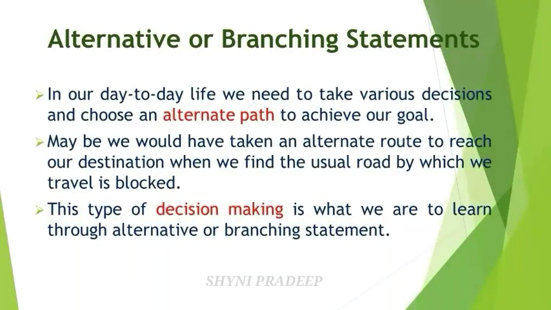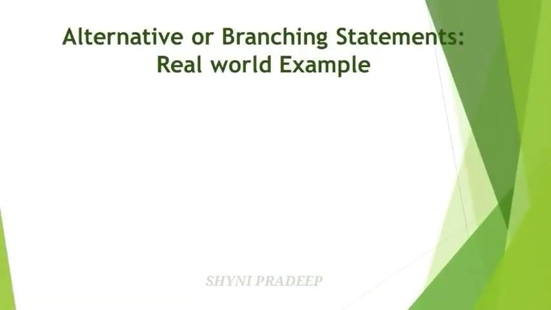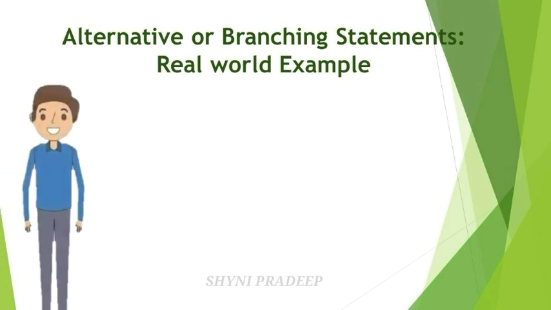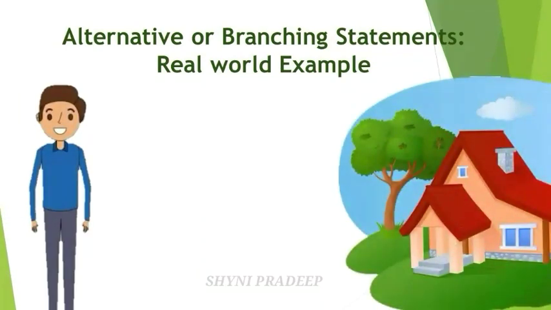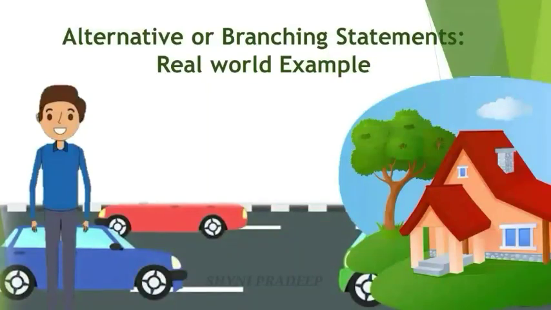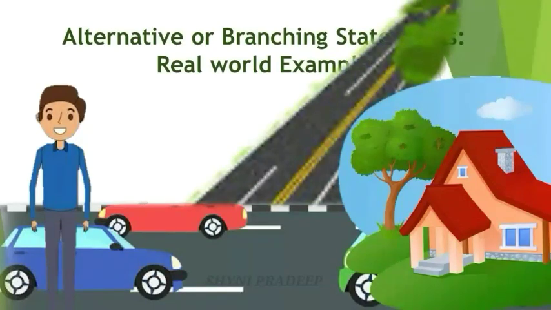Now coming to the next topic, alternative or branching statements. This alternative or branching statement is also called decision making statements. In our day-to-day life, we need to take various decisions and choose an alternate path to achieve our goal. For example, you are standing here and this is your home. So this is the road. Now you want to go to your home, but the road is blocked, so you can't go this way. Then what will you do? You take an alternative path to reach your home. It is called decision making.